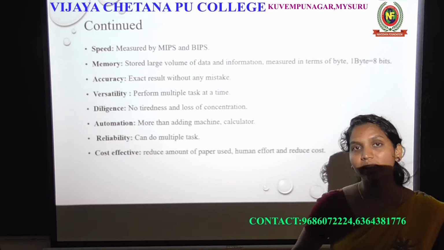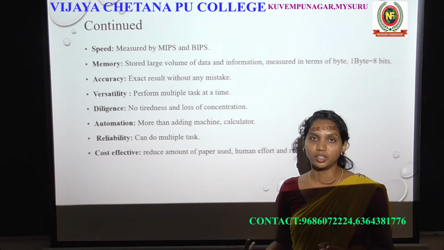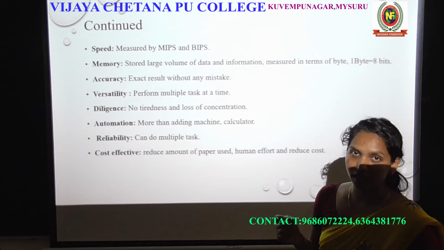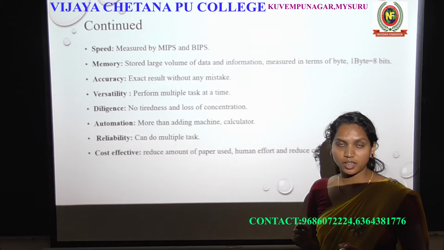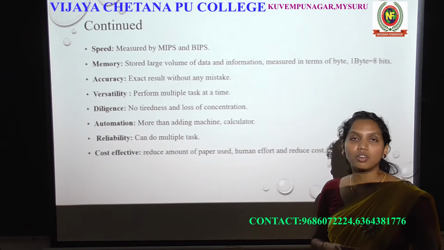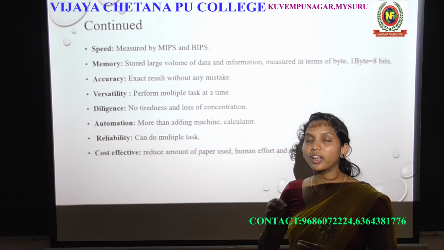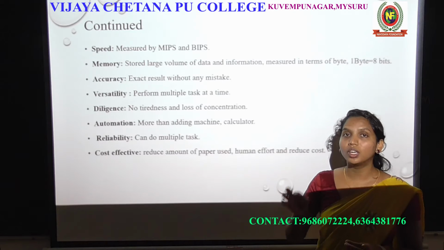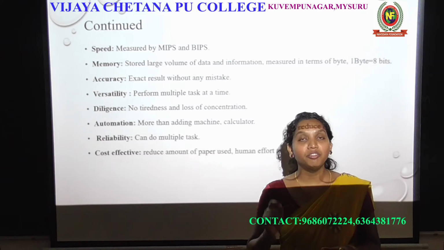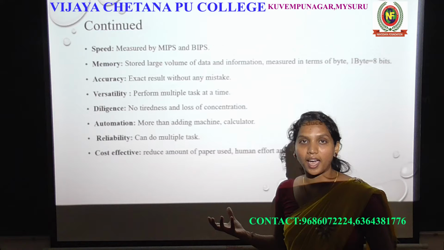You can think that a person can lose concentration after 1 or 2 hours of working, but the computer never loses its concentration to do the work. That is diligence. So no tiredness and no loss of concentration. If you give any work or task to the computer, it does the complete task without any tiredness and without loss of concentration. That is about the computer's character.